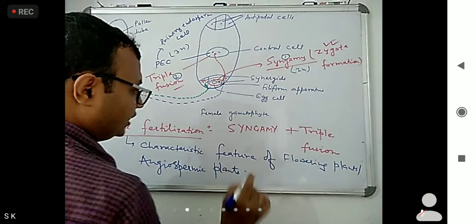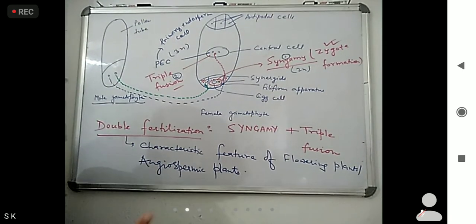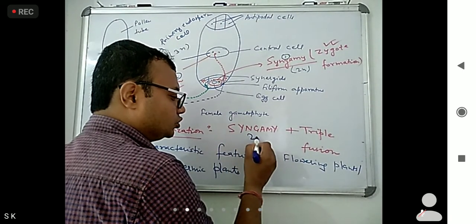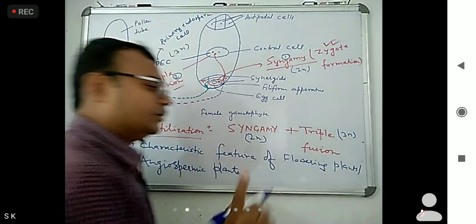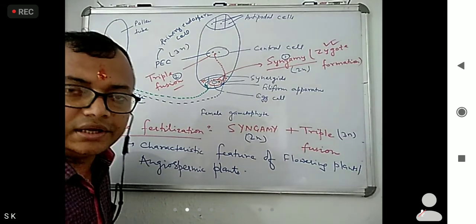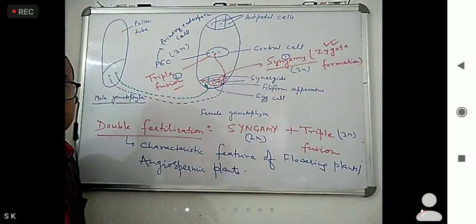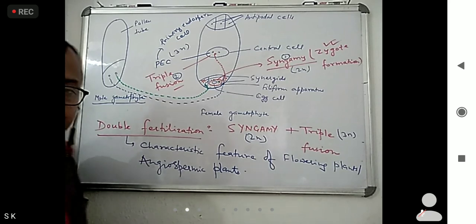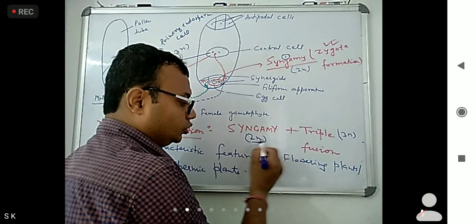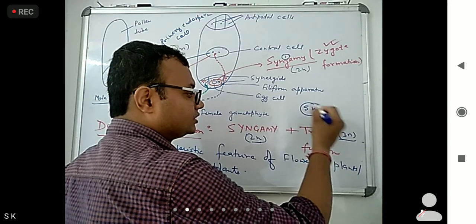This is very important: double fertilization involves 2n and 3n. A question was already asked in JIPMER: how many nuclei participate in double fertilization? Here 2 and here 3, so 5 nuclei are involved.